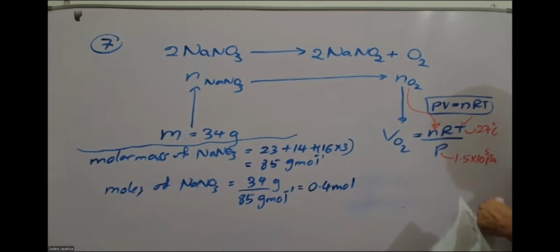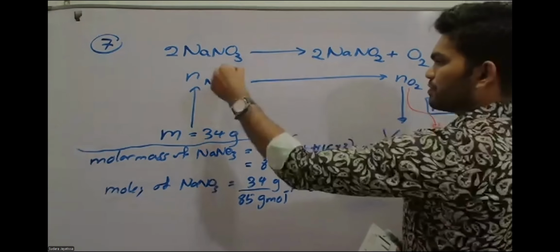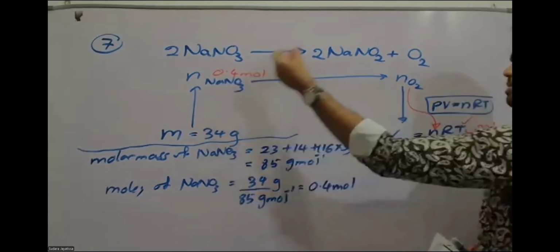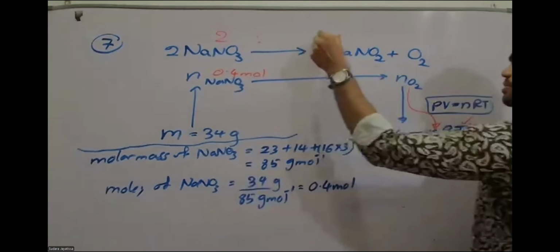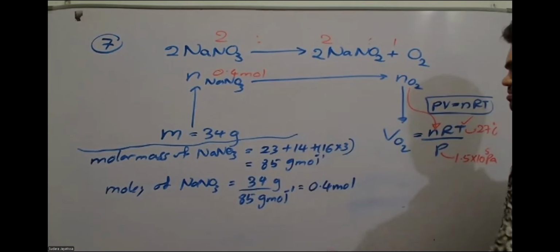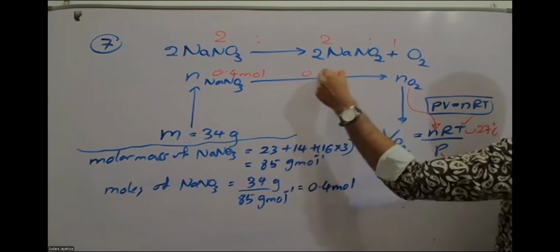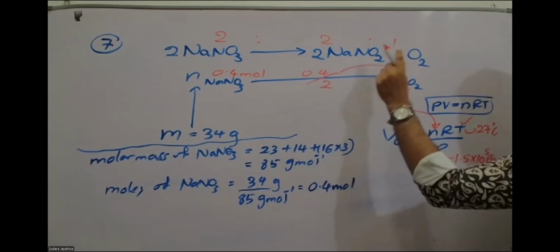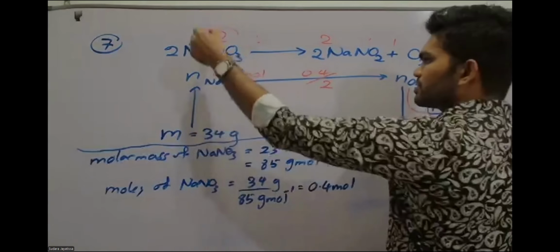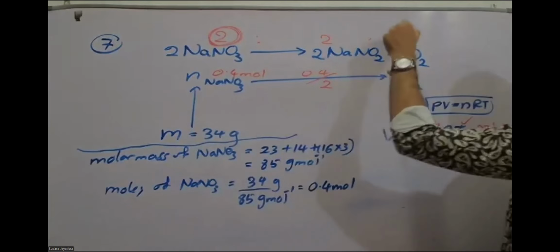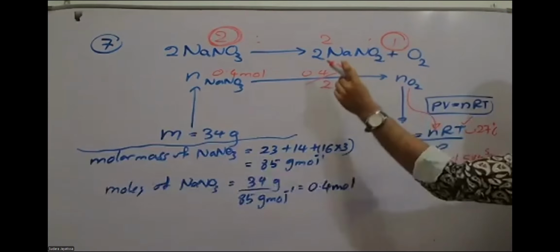Okay, 0.4. So if you are having 0.4 moles of this one, how many moles of oxygen will be there? Because it is a 2:2:1 ratio. Okay, you have to divide this one by 2. Remember the method we learned? We are dividing by its own stoichiometry and we are multiplying by the required stoichiometry.